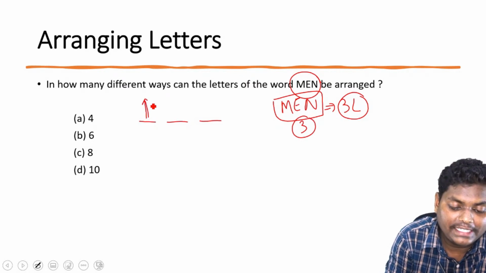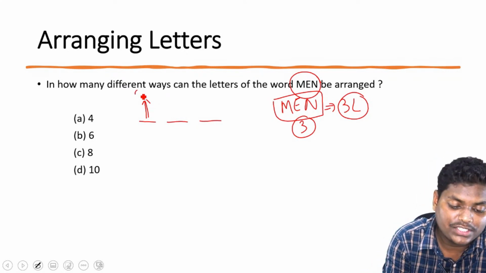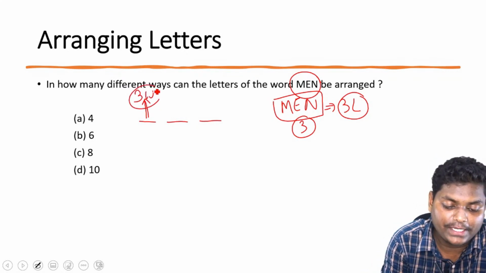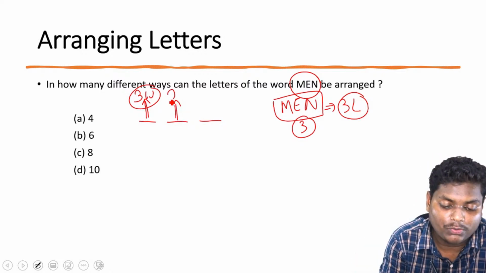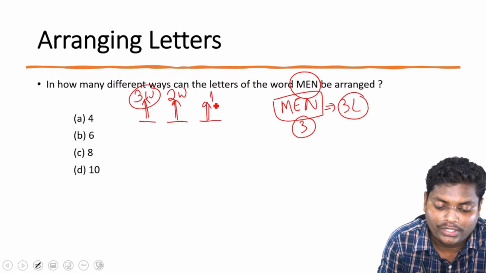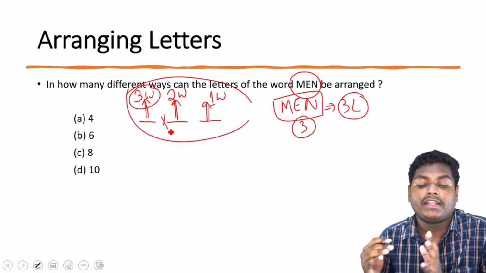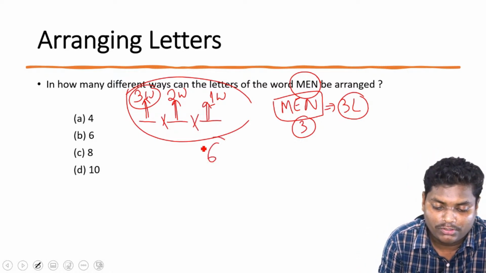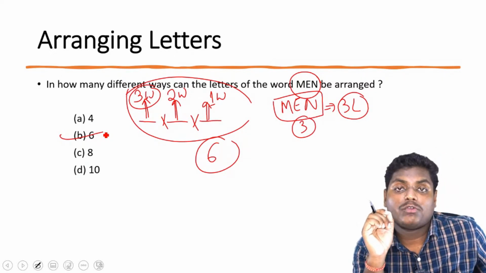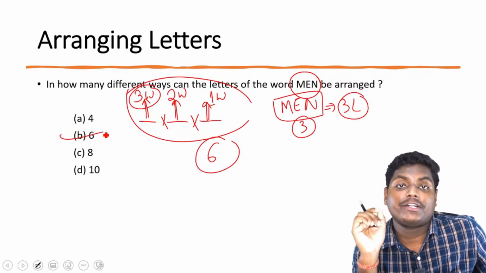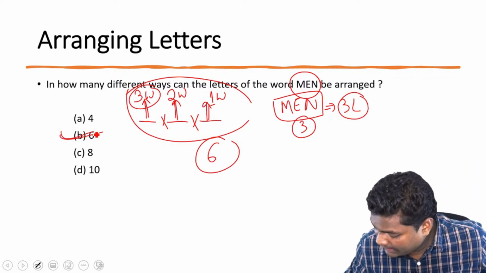Just like the sitting arrangement that we did, we need to do this also. There are 3 letters. The first one can be filled in 3 ways. One letter is less, so the second can be filled in 2 ways. The third can be filled in only 1 way. Since 'and' is coming in between, we multiply, so we get 6. So this 3-lettered word M-E-N can be rewritten in 6 different ways. Clear everyone? Great Meghna, great Romy.